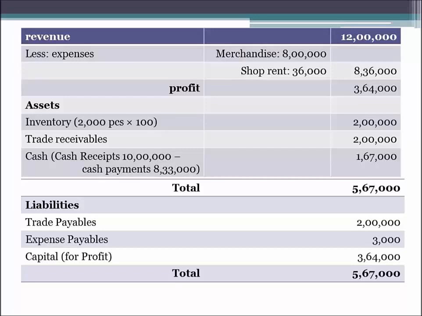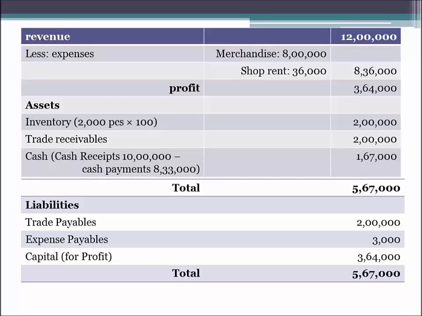We had purchased 10,000 pieces and we had sold only 8,000 pieces. So the remaining 2,000 pieces is our inventory, is our stock. So that will be our asset. What the business owns at the end of 1 year is 2,000 pieces of merchandise, and the value of one piece is rupees 100. The total is 2,000 pieces into 100 equals 2 lakh rupees.